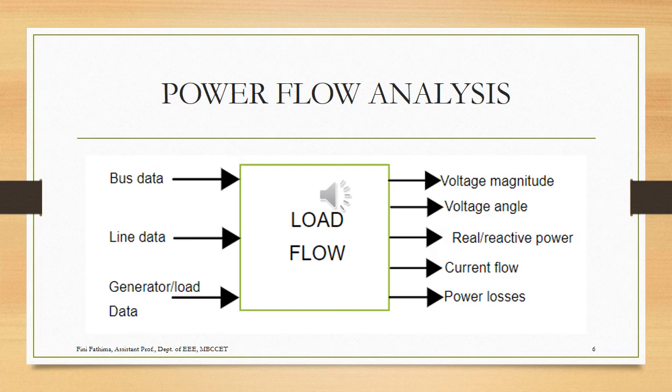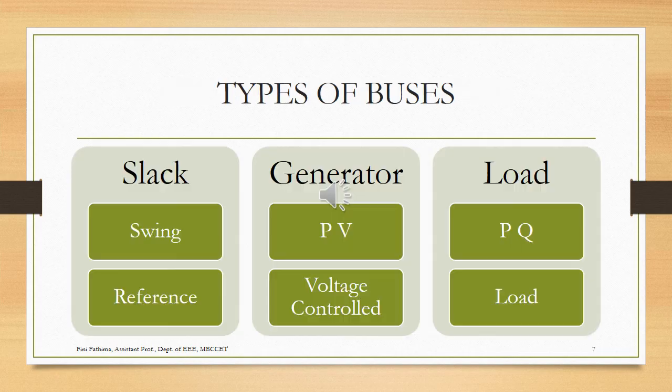Okay, so this is a general block diagram of a power flow analysis. From that, we should understand that we need different inputs such as bus data, line data, generator, and load data. So the first data we need is the bus data. Then what is a bus? We have already discussed that a bus is the meeting point of various components through which power can be injected or power can be taken out. So all the components are connected through a bus.